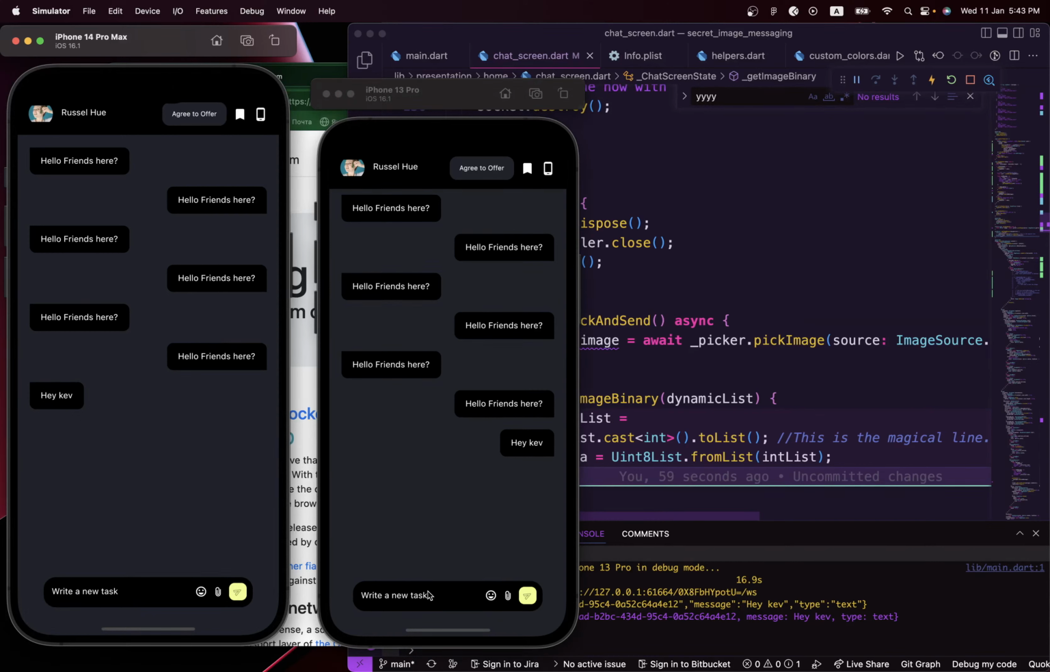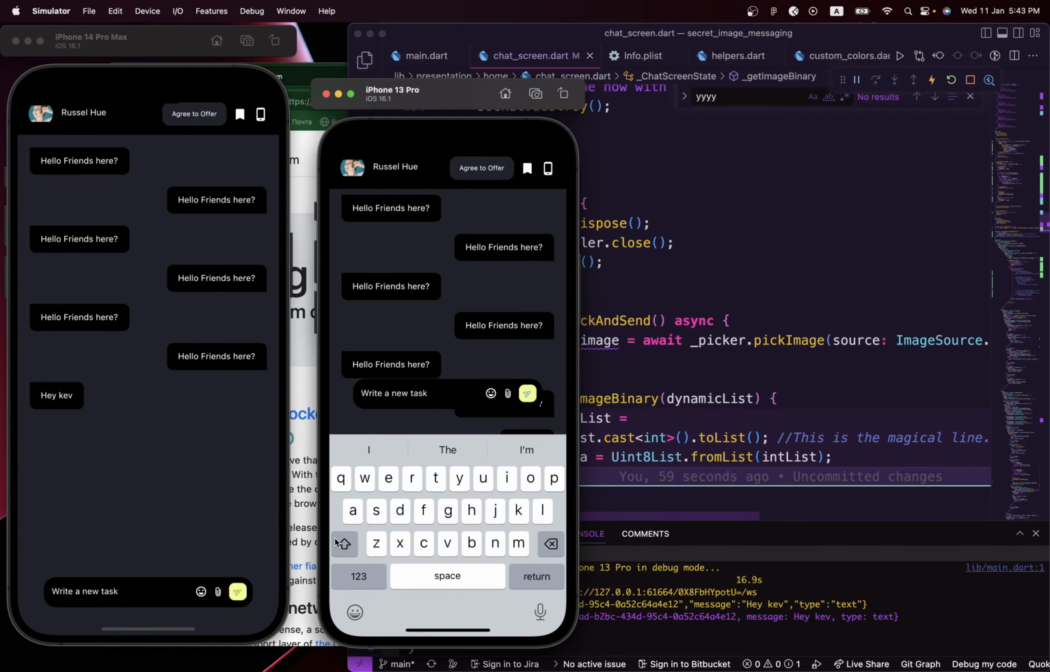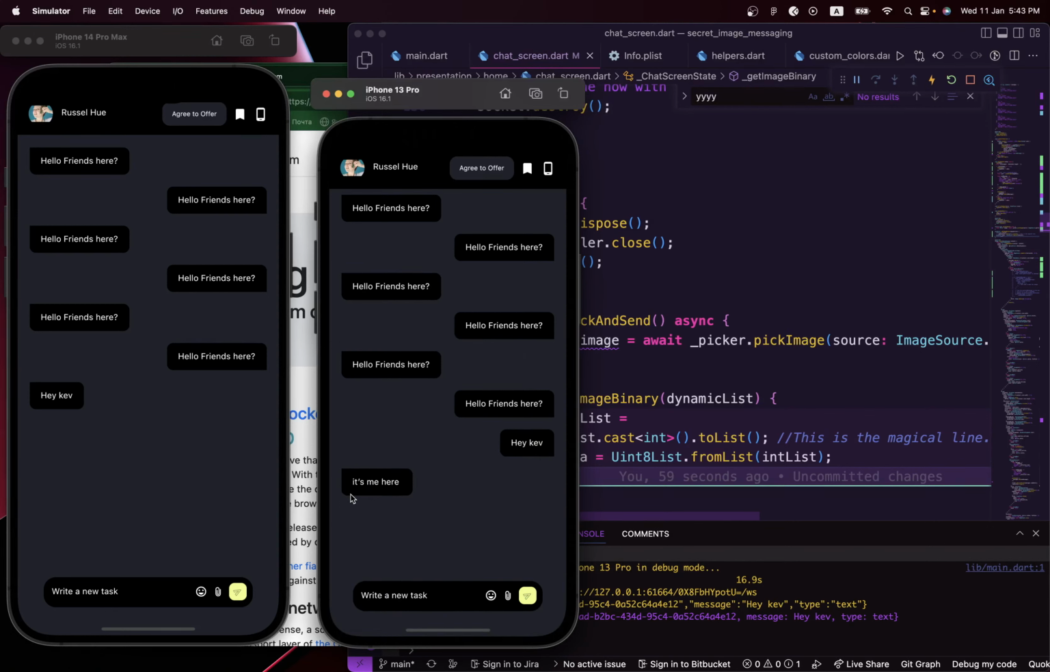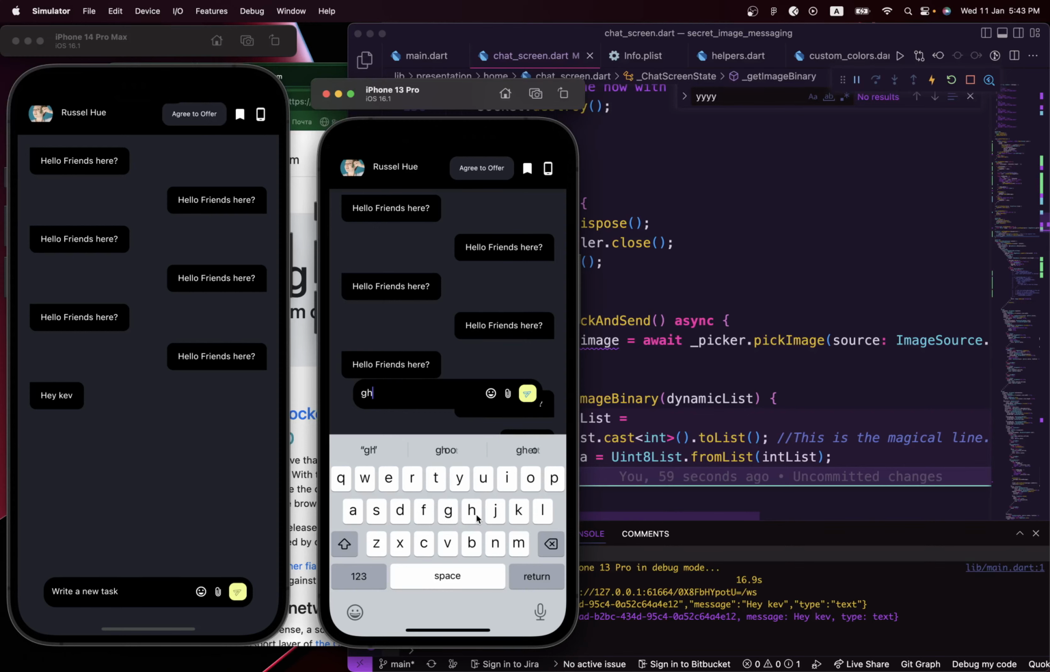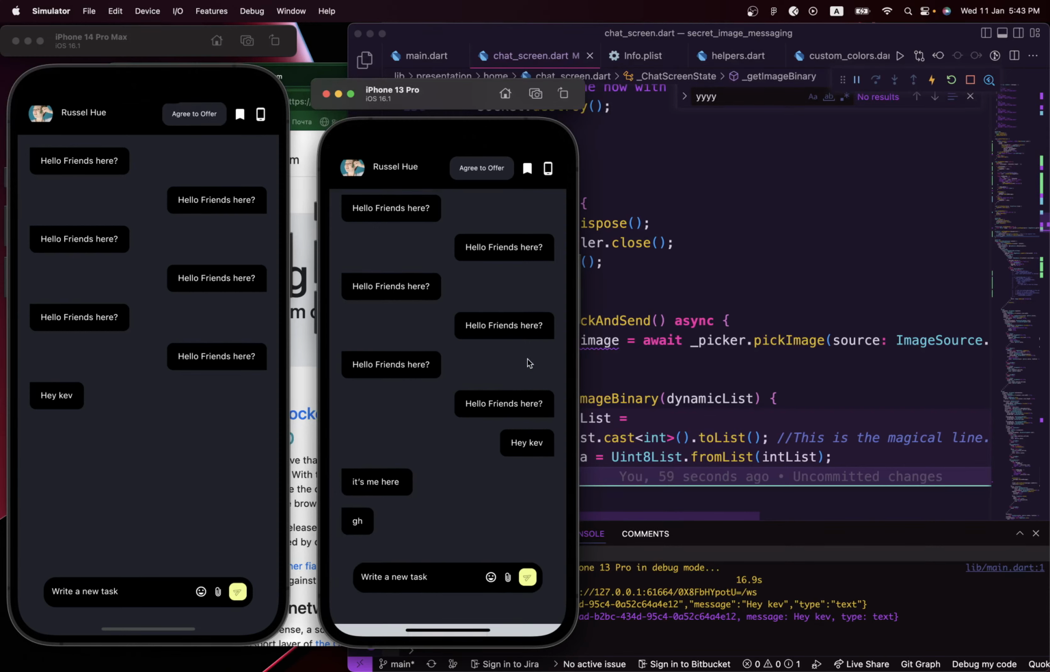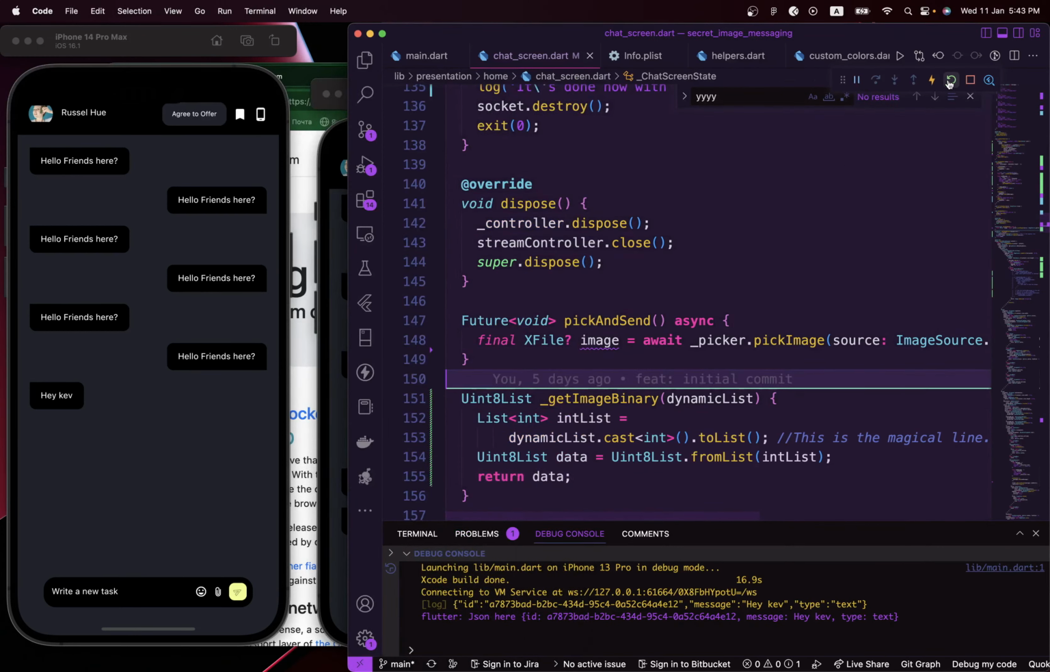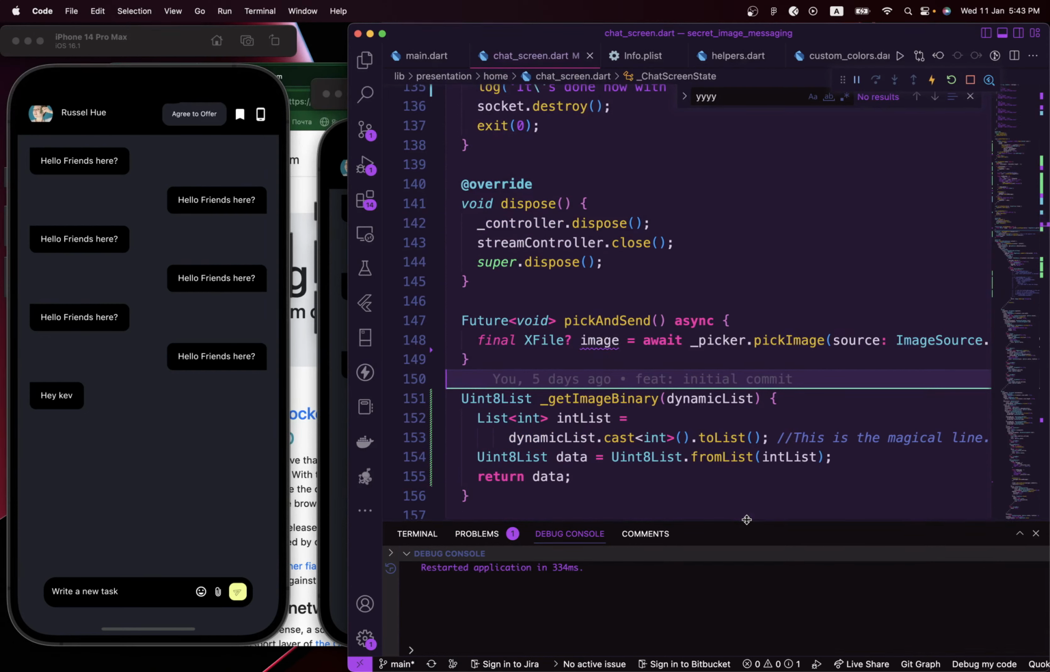So this is good, and I will reply back from here by saying it's me here, and this says it's me here, but this is not able to receive the message back. Okay, looks like we are having some issues.